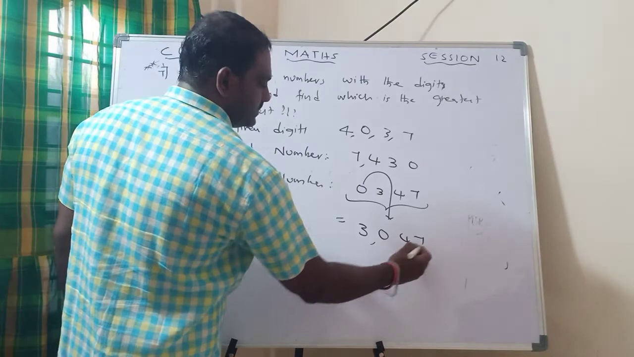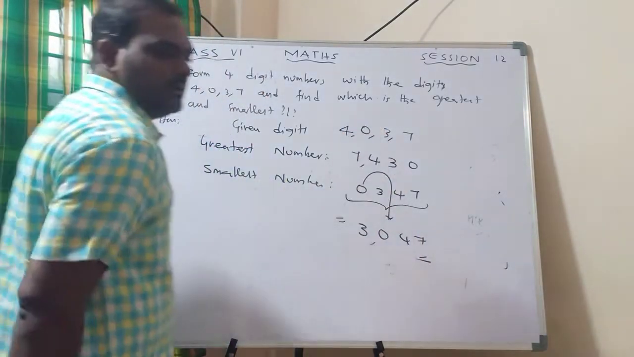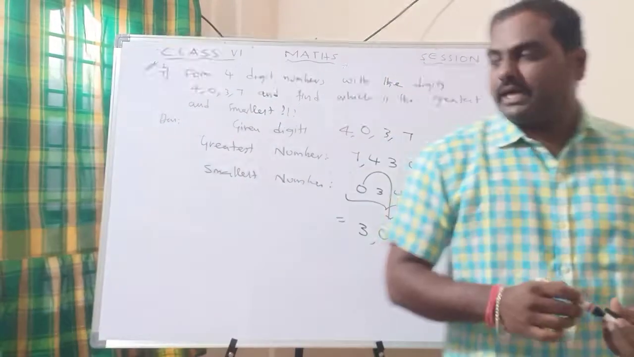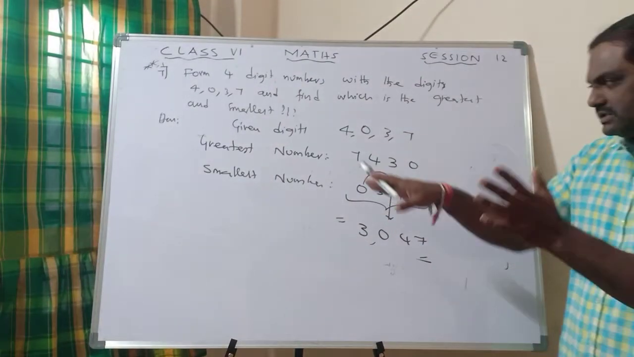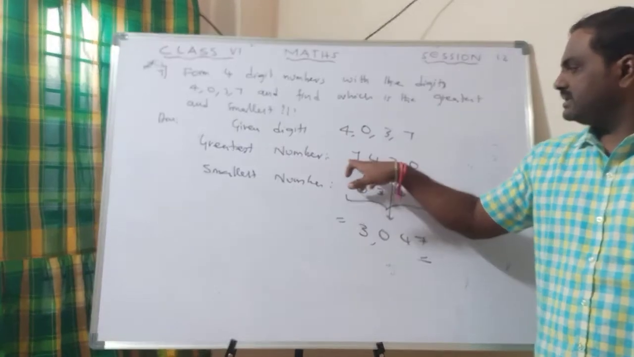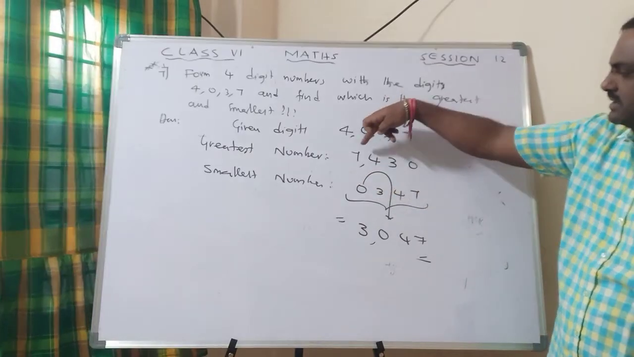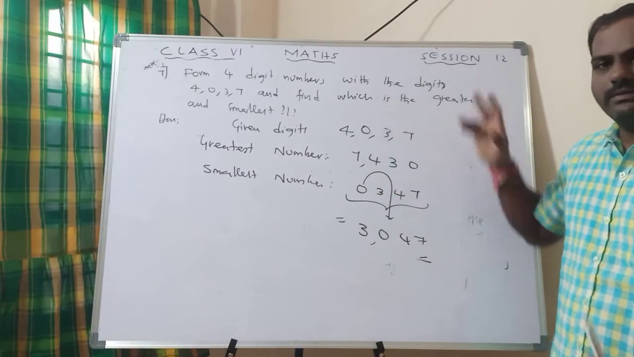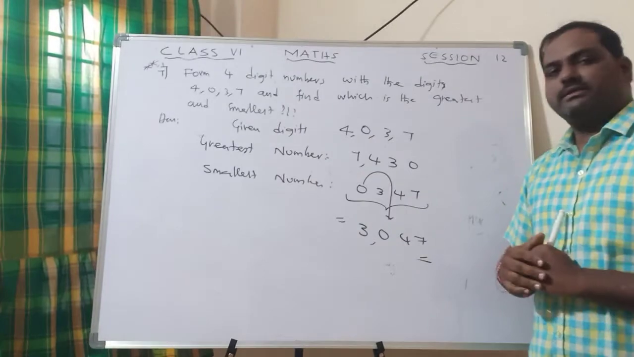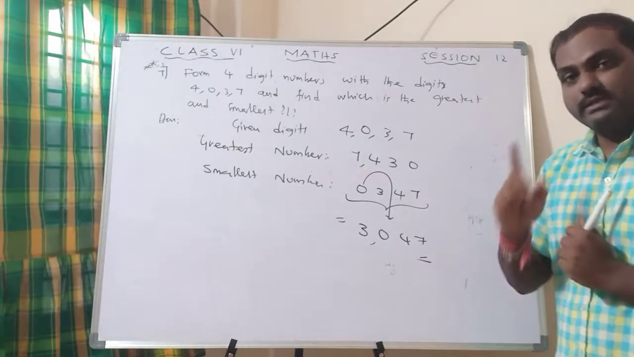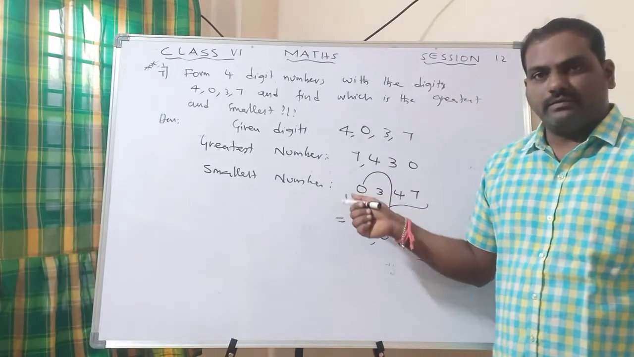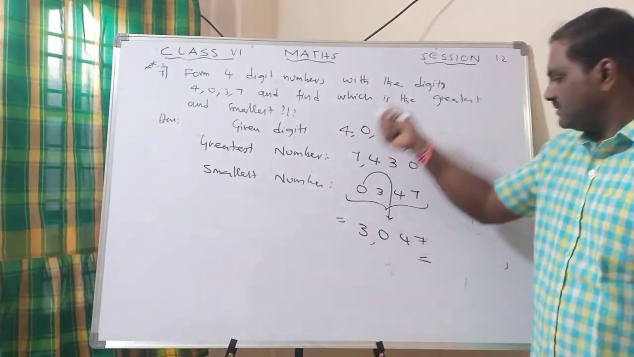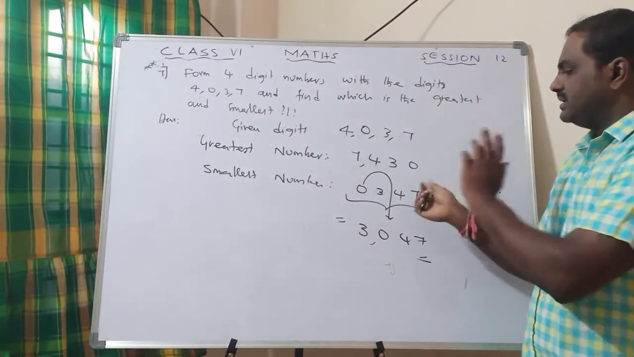3047. This is the smallest number. Got it? So in case 0 is in the place, what we should write is, first you write the numbers. Greatest number is simple, descending order. Greatest number 7, greatest number 4, greatest number 3, 0. And for the smallest number, first you have to write in the ascending order. Then since 0 does not have value when the number is given before, I should just change the place.